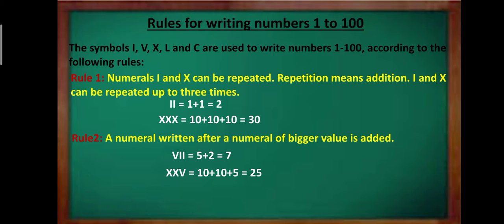Here in both the cases, you can see the numerals of smaller values are written after the numerals of bigger value. That is why we have added the values, right? One more example is there, LX. L is the bigger value whereas X is the smaller one. So we will add the two values. So we will have 50 plus 10 equal to 60.